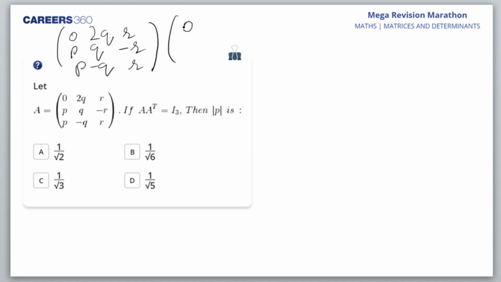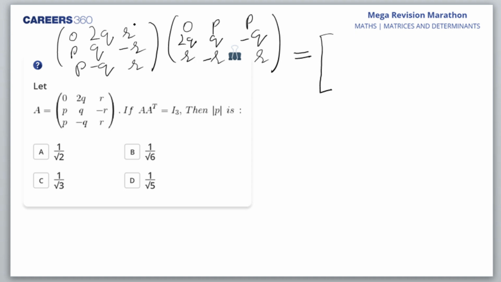So that would be 0 to QR, P, Q minus R, then I have P minus QR. This is A into A transpose. Sanskriti Mishra, A you are getting? Yes, everyone who has given me an answer is getting A. Jatin Raj, A. Okay. So what matrix do we get?